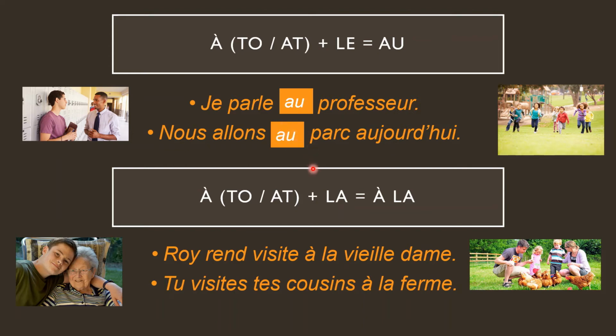Then when à comes in contact with la, that's fine. You keep it as it is. So, Roy rend visite à la vieille dame. Roy pays a visit to the old lady. So à plus la coming in contact, that is fine. It's allowed, so this is a correct sentence. Tu visites tes cousins à la ferme. You're visiting your cousins at the farm. This is again à coming in contact with la, which is allowed. So when à comes in contact with la in a sentence, that's fine. You can keep it as it is. But when it comes in contact with le, you have to replace it with au, which is a contracted article.